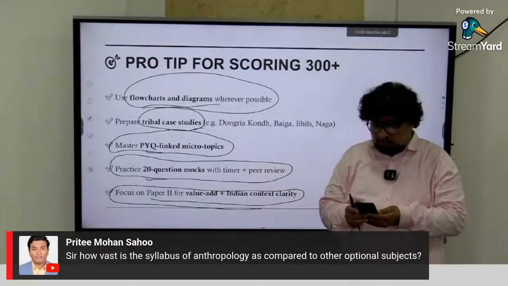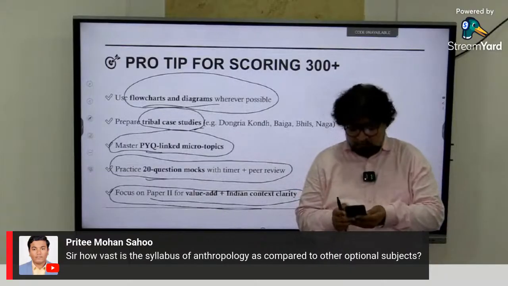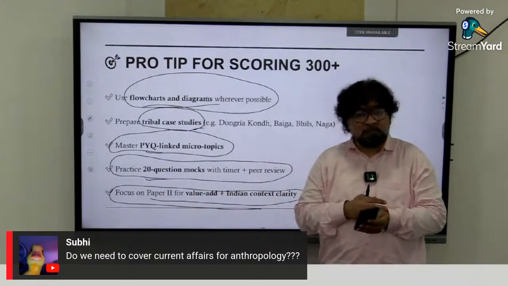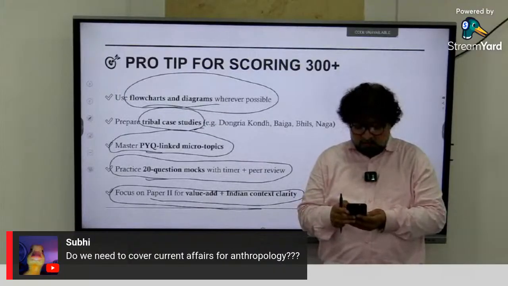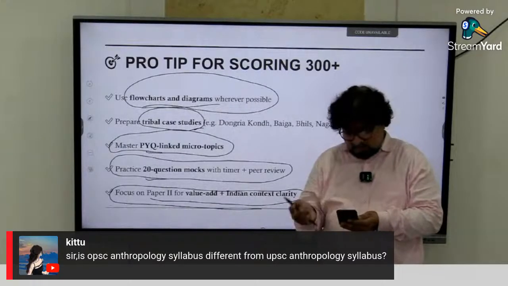Then Preeti Mohan Sahu has asked, how vast is the syllabus? What I've said is it's very concise, not very vast. Do we need to cover current affairs? Yes, and I will be covering monthly current affairs. Then Raza Ali is asking whether we need to cover current affairs for the Indian part as well. Yes.